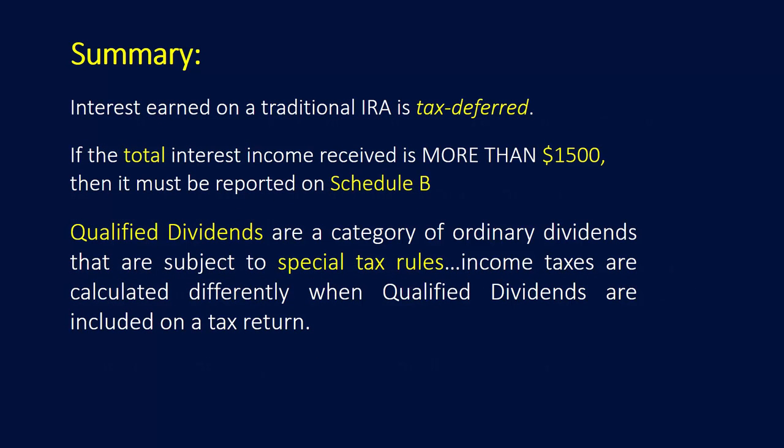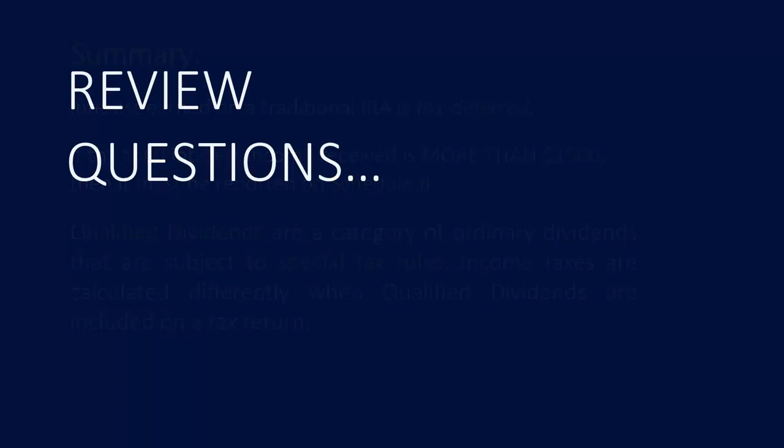Interest earned on a traditional IRA is tax deferred. If the total interest income received is more than $1,500, then we have to fill out another form, a Schedule B. Qualified dividends are a category of ordinary dividends that are subject to special tax rules. Income taxes are calculated differently when qualified dividends are included with the other income on a tax return. Next, let's go over some review questions.